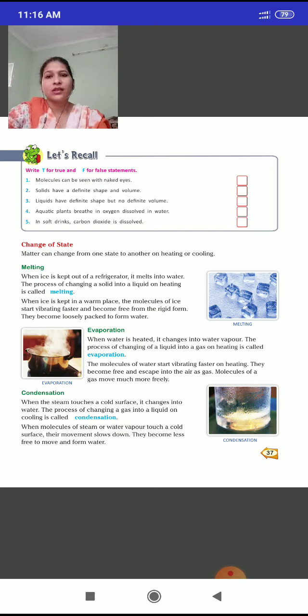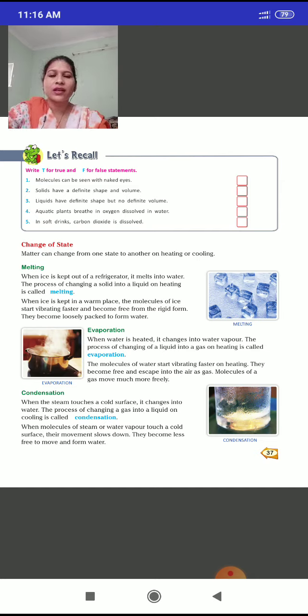When the steam touches a cold surface, it changes into water. The process of changing a gas into liquid on cooling is called condensation. When you turn off the gas, the temperature cools down, and the steam changes again into water.